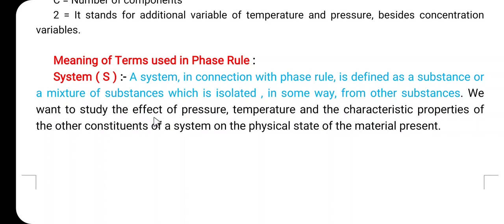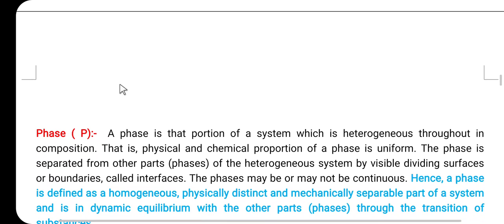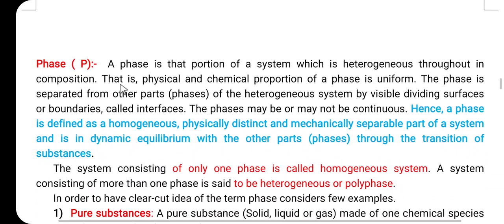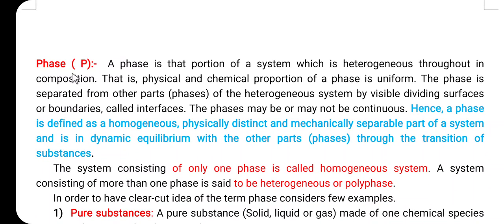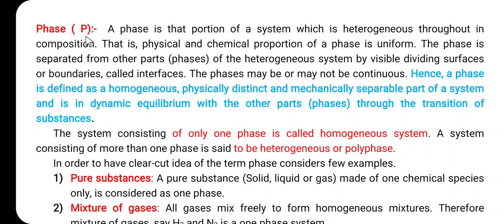So we want to study the effect of pressure, temperature and the characteristic properties of the other constituents of a system on the physical state of the material present. So the system is denoted by symbol S. So this is the first term in the phase rule. Then the second and very important term is a phase. So the phase is denoted by symbol P.